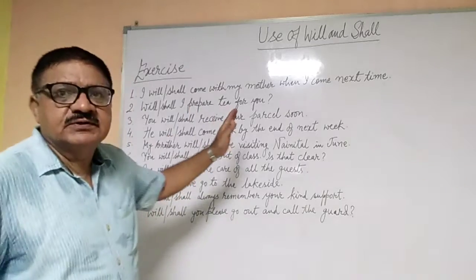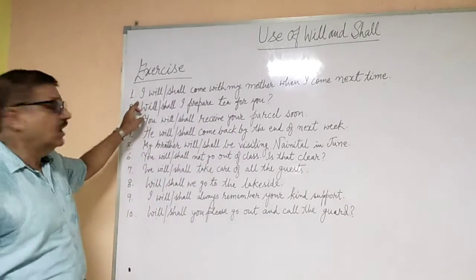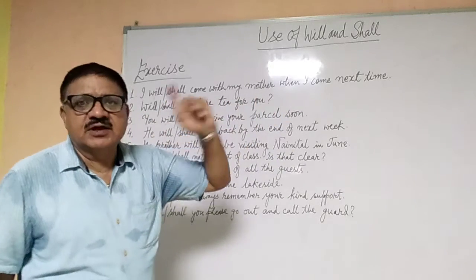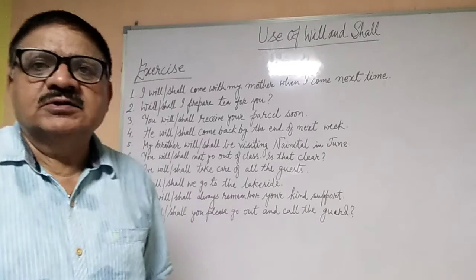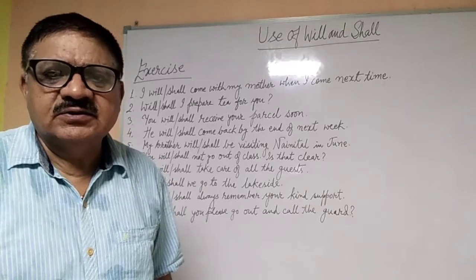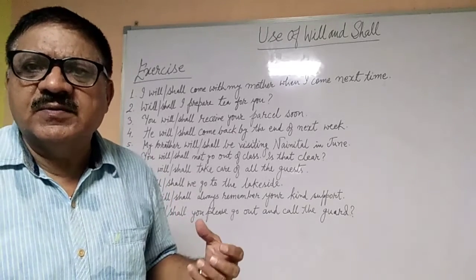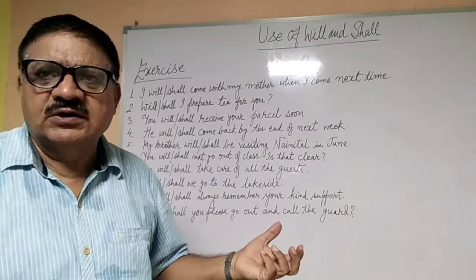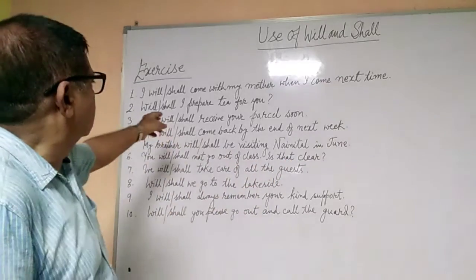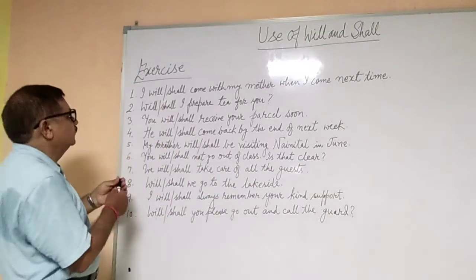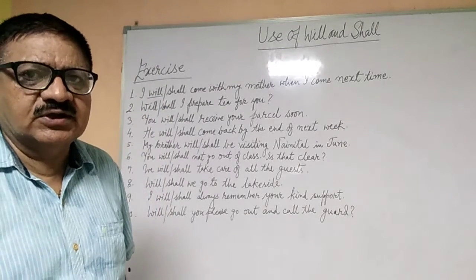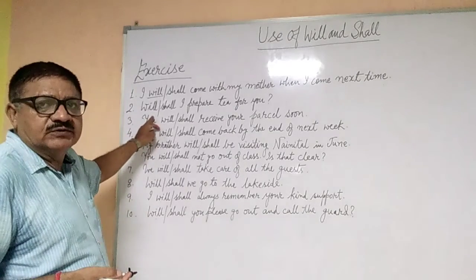So I have written the sentences. The first one, I will or shall come with my mother when I come next time. Now what he is doing here is making a promise. A promise is made. In that case, what do we do? Promise is coming under strong future. And for first person, under the strong future, it will be will. We use will as per the rule. You can check the rule that we have discussed earlier. Okay. Now we take another one.